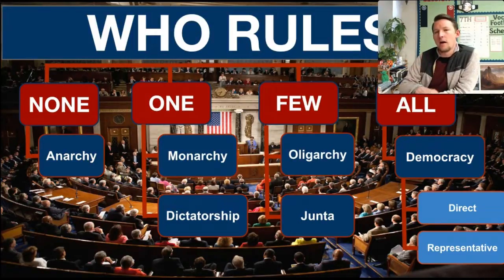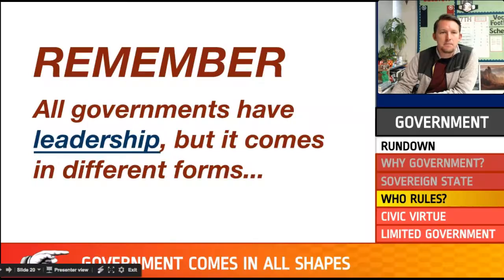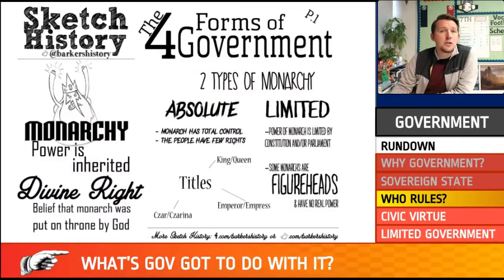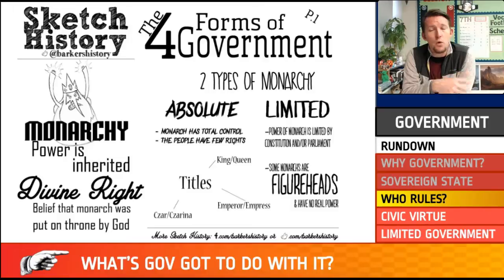And there's 2 forms of democracy. There's a direct democracy and a representative democracy. Remember, all governments have leadership, but it comes in different forms. So the first real government that we're going to talk about is monarchy. And monarchies come in 2 forms as well. All right, so most of these are going to have 2 different forms.